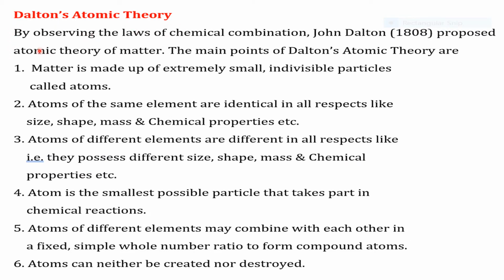Dalton's atomic theory. By observing the laws of chemical combination, John Dalton in 1808 proposed his atomic theory of matter. The main points of Dalton's atomic theory are: matter is made up of extremely small indivisible particles called atoms. Atoms of the same element are identical in all respects like size, shape, mass, chemical properties, etc. Atoms of different elements differ in their properties, that is size, shape, mass, chemical properties.